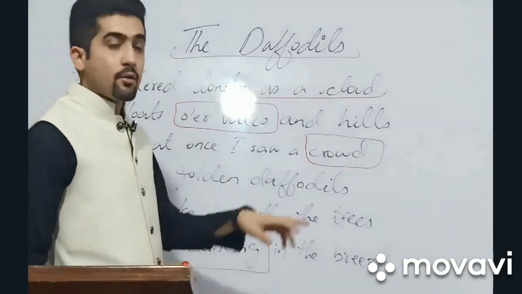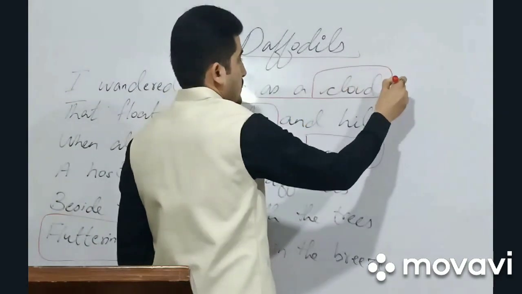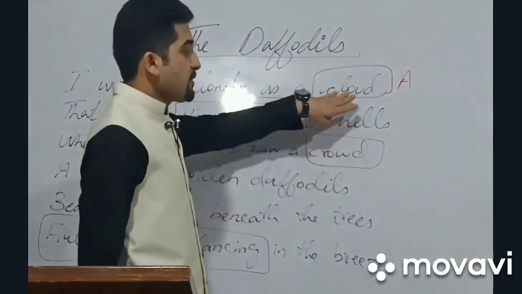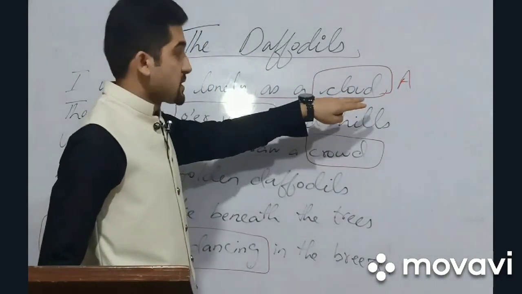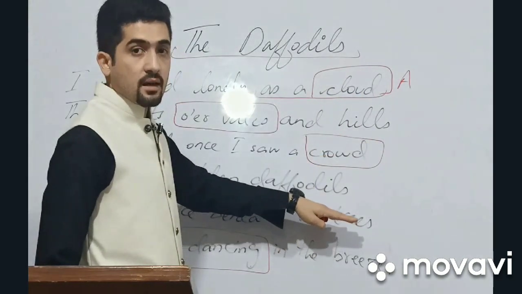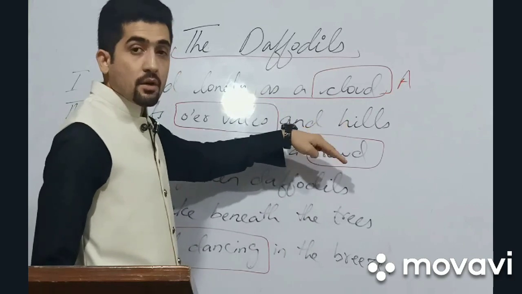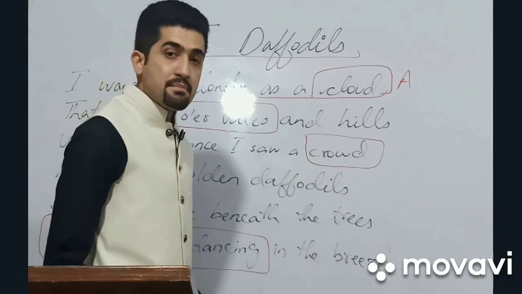I wandered lonely as a cloud. Here we got the last word cloud. So it is a new sound for us. We mark it as A. So if we come across the same sound in the coming stanza, in the following lines, we will mark it A. Or if we come across another sound, we will mark it B.